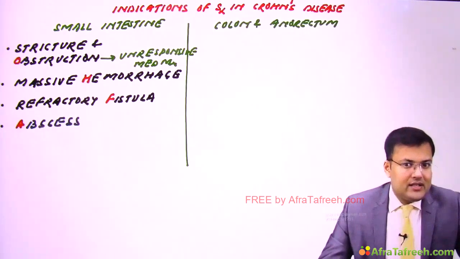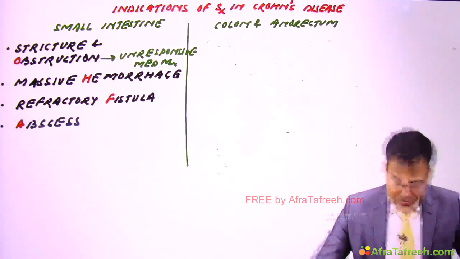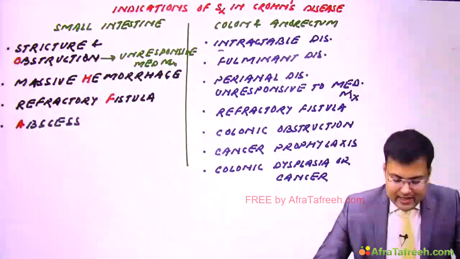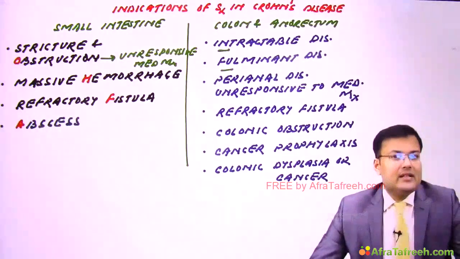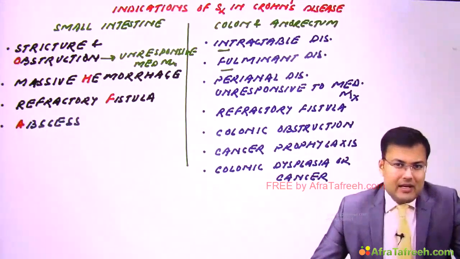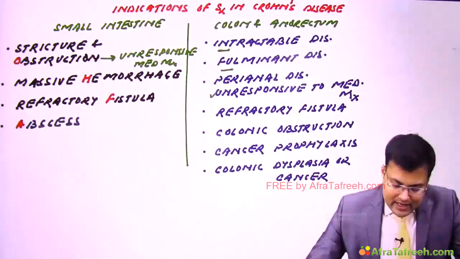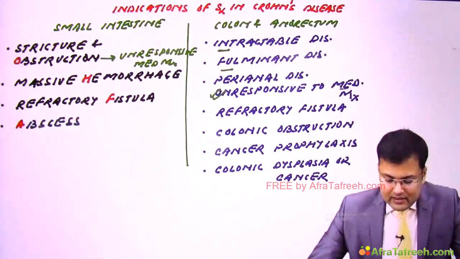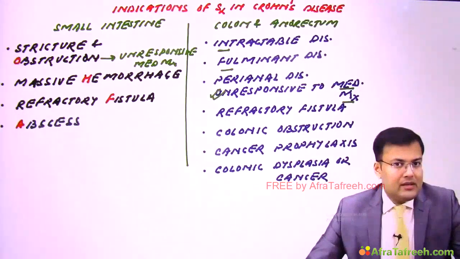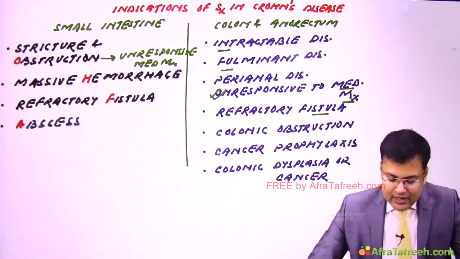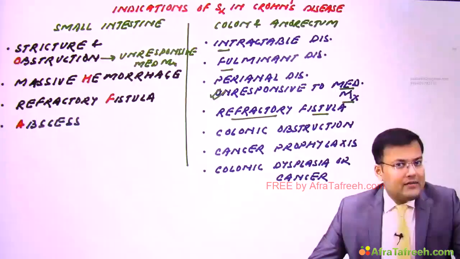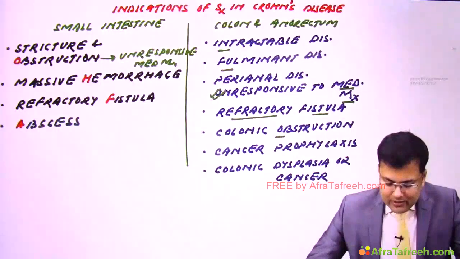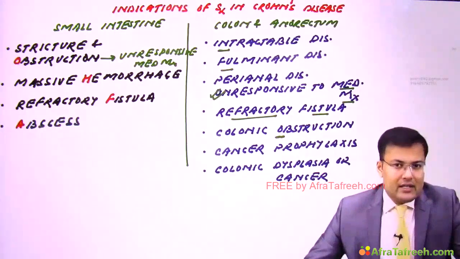Now see the indications related to colon and anus. So if the patient is having intractable disease or fulminant disease, both intractable and fulminant disease. If the patient is having perianal disease and that perianal disease is unresponsive to medical management, patient is having fistula. What kind of fistula? Refractory fistula. If there is obstruction, for cancer prophylaxis.